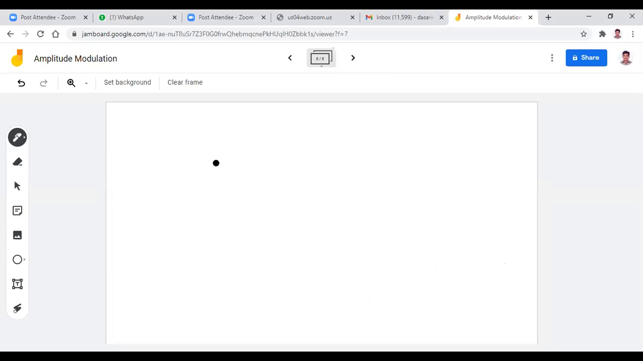For example, after coming to the receiver side, finally you have to demodulate the signal and get the original information. Whenever the signal is like this, this is the original message signal, and this is the modulated signal. When you demodulate this, there is a one-to-one correspondence between the message signal and the envelope of the modulated signal. So when you demodulate this, you will get the exact information.